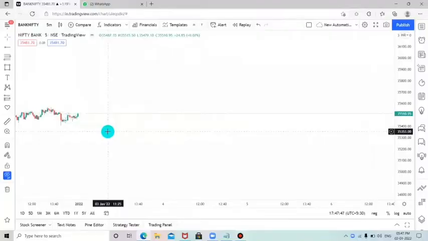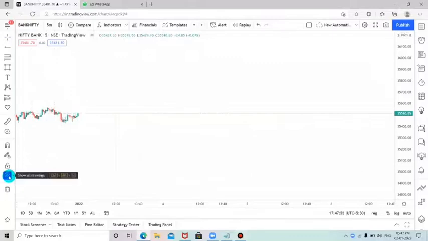So right now I am going to show you the most important levels to trade for 3rd January 2022. These levels I have plotted according to our team members' research and analysis. Once you start trading with these levels, you will be able to easily analyze the market trend, the sideways movements, and how the market is going to react today. So we can easily analyze the market for intraday trading.